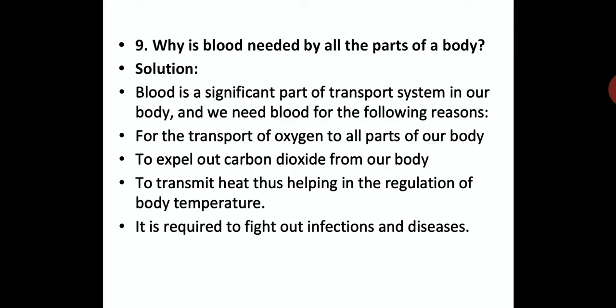Now, let us see question number 9. Why is blood needed by all parts of a body? Let us see, blood is a significant part of the transport system in a body, and we need blood for the following reasons. Blood is a very important part of the transport system because it is in liquid form, it flows. That's why it is a very significant part of the transport system which we have in the body. Without the transport system in the body, survival is not possible.